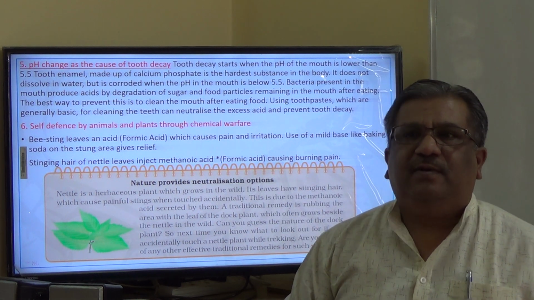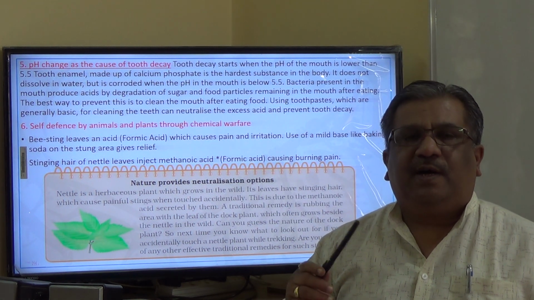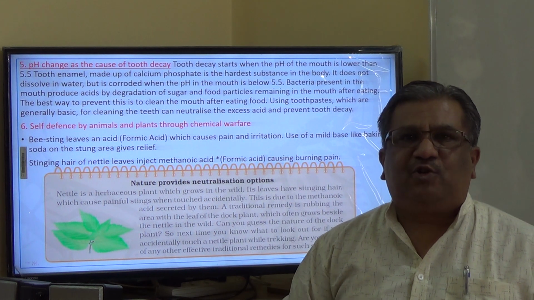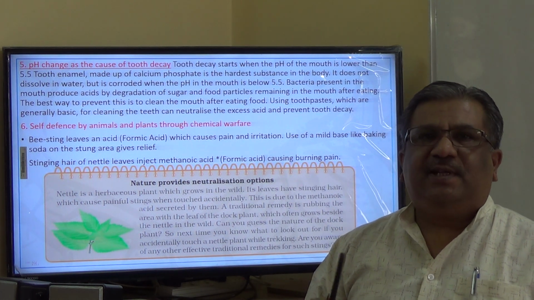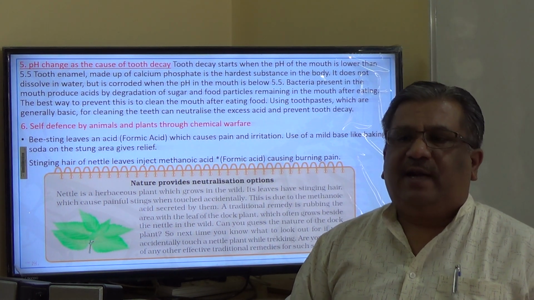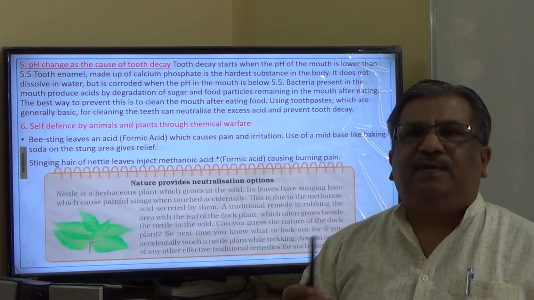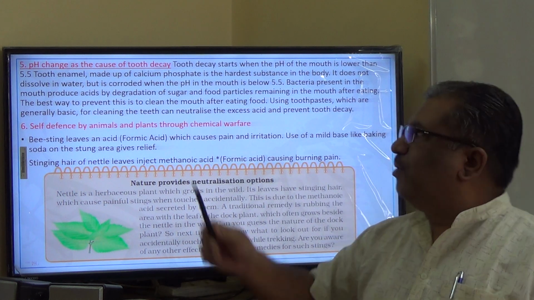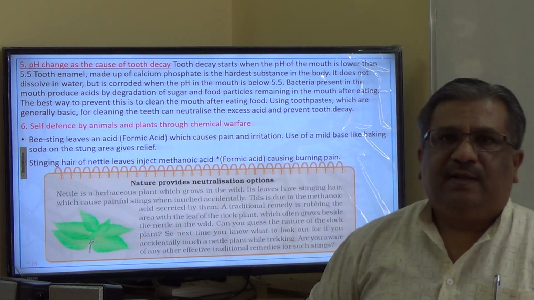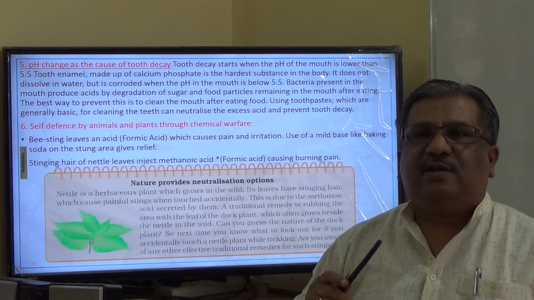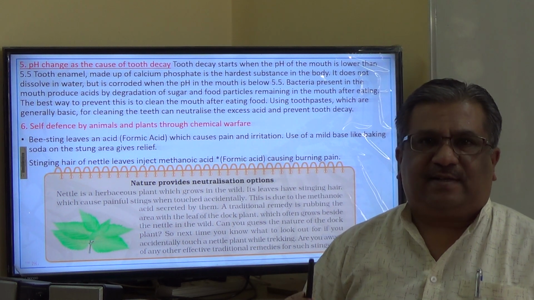After eating food, the remains of the food particles may contain sugar. Bacteria present in the mouth will act upon the sugar and convert it into acids. If the pH of the mouth decreases to about 5.5, then the action of acid starts.